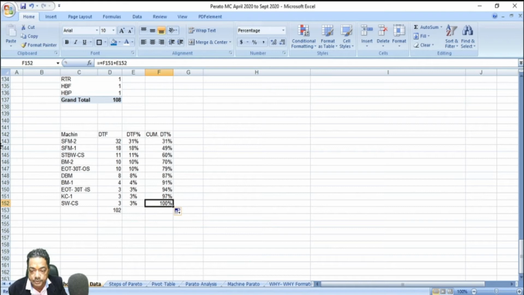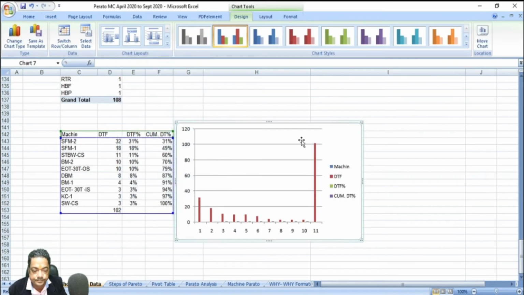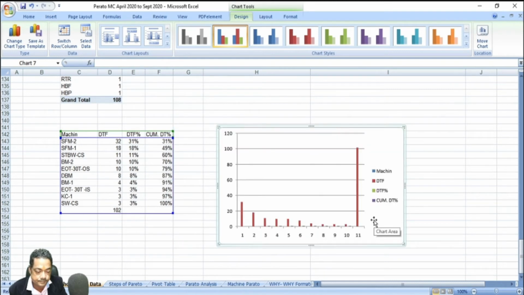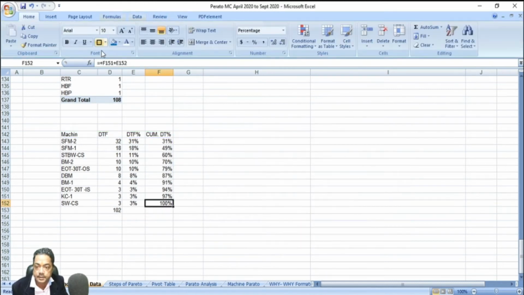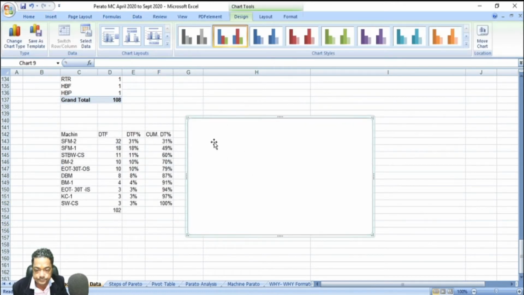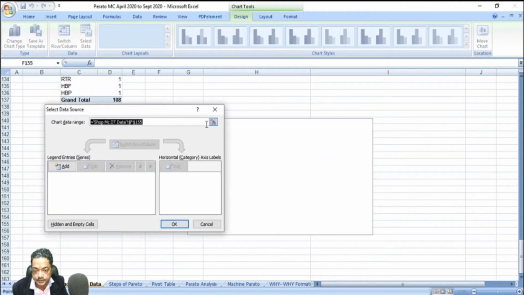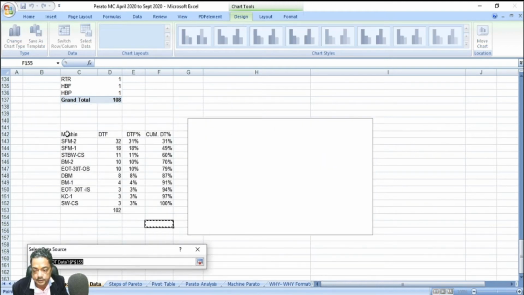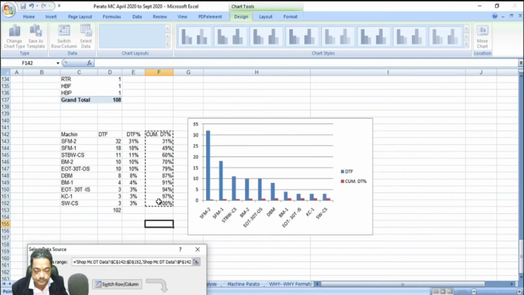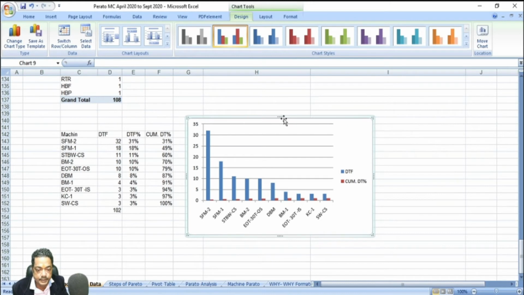For plotting, go here, insert column chart. First I have to select downtime frequency. Now I got this graph.